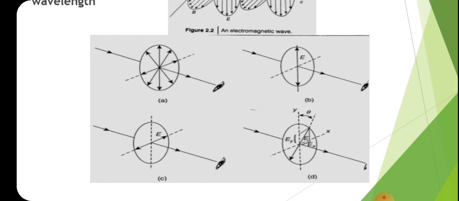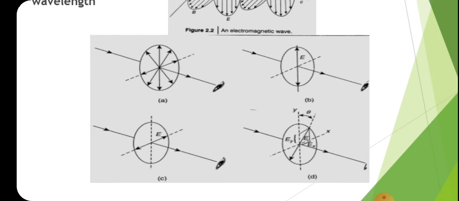So we can say that it is linearly polarized light in a direction making an angle theta with the vertical. So this is all about polarization. That means a light is said to be polarized when its electric field vectors are oriented in a particular direction. Based on the orientation of the electric field vector, there are different kinds of polarization, that is vertical polarization, horizontally polarized light, like that.